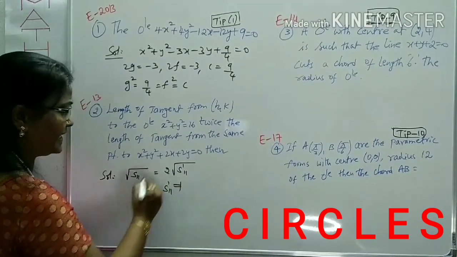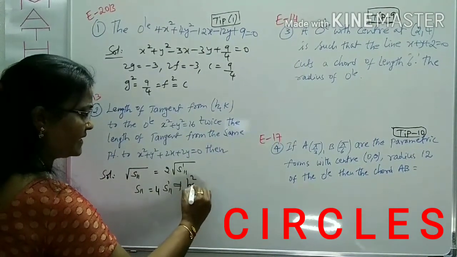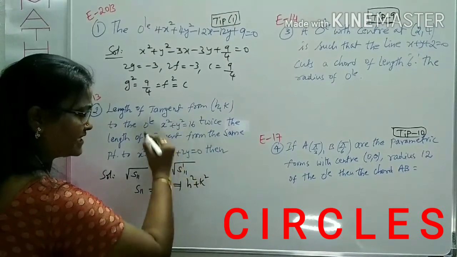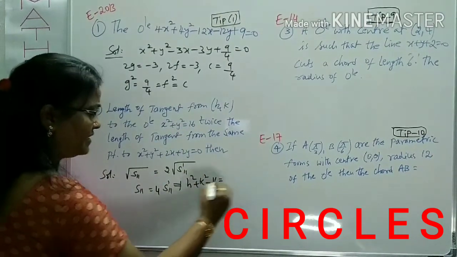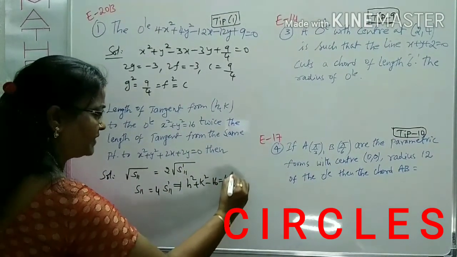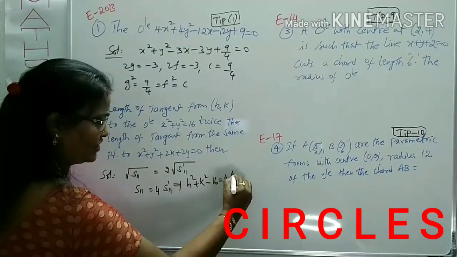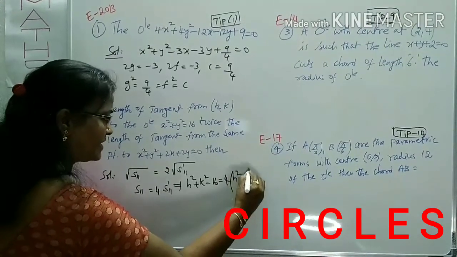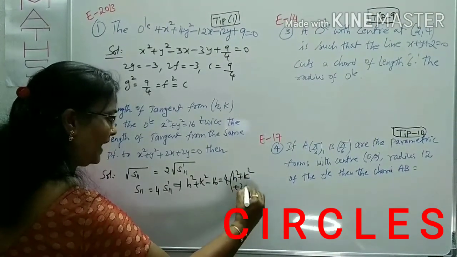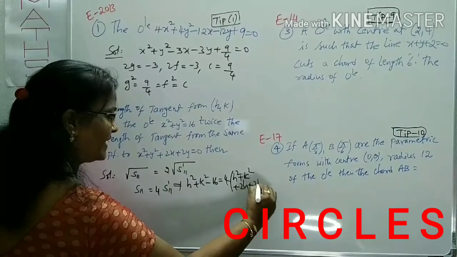Now completely we can add S11. What does that mean? This is h square plus k square. We can take 16, it becomes minus 16 here on the left side. And what about this? 4 of S dash 11 means the same; we can substitute in the second circle equation. That is x square plus k square plus 2h plus 2k is 2k.